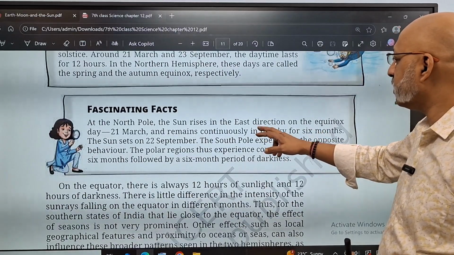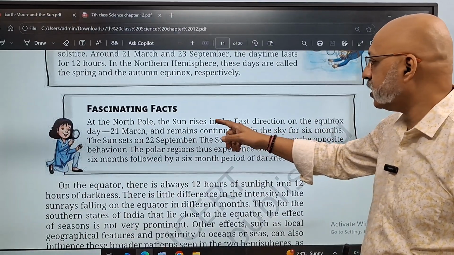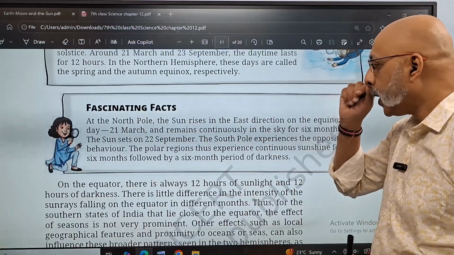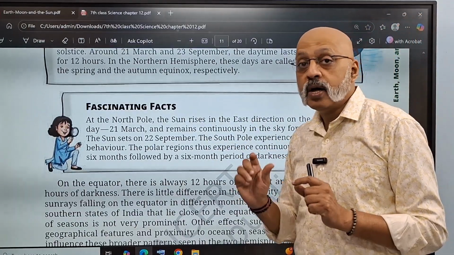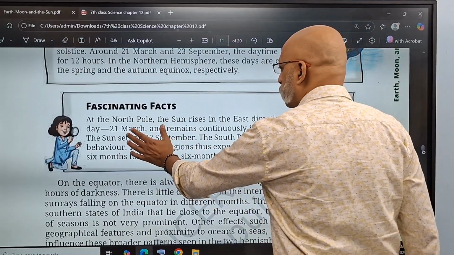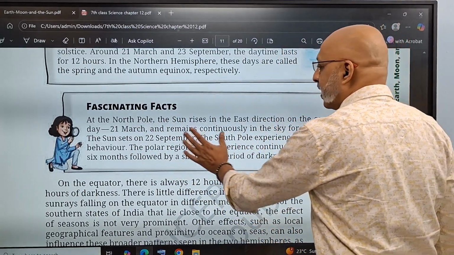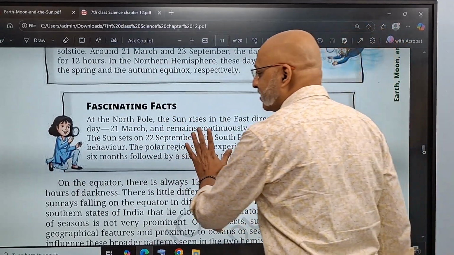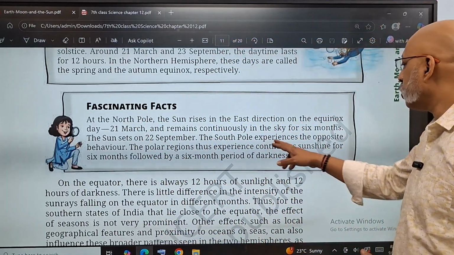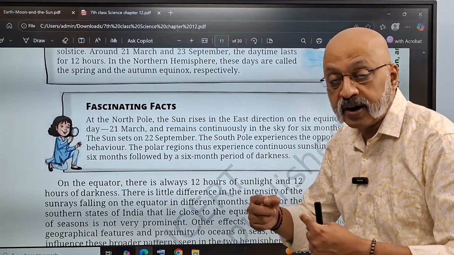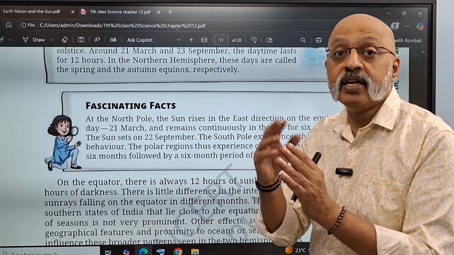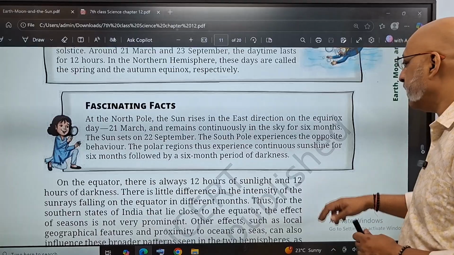At the North Pole, the sun rises in the east on the equinox, that is 21st March, and remains continuous in the sky for 6 months. The daylight is almost continuous: it rises on 21st of March, remains high, and sets only on 22nd or 23rd September. So this exists for almost a period of 6 months. The South Pole experiences the opposite, right? Between this time, it will be darkness, and the other time is when it will be completely daytime.